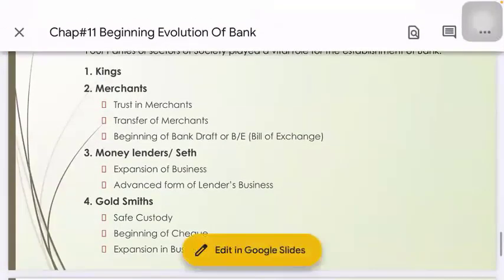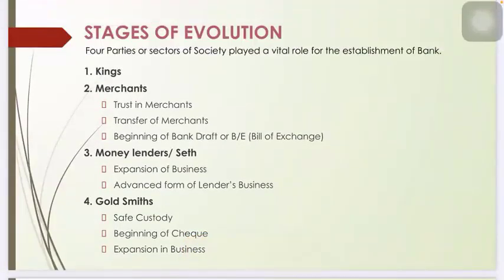Moving on to the next party, merchants. Who are the merchants? Merchants are basically traders who are actually engaged in buying and selling of goods. If we talk about the past, these merchants were considered very rich and trustworthy people. Why? Because of their good knowledge of dealing in money. In short, they had a good reputation.